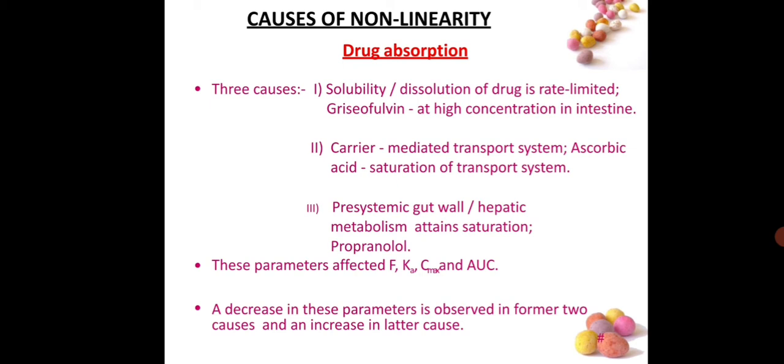So if the drug is metabolized more in the hepatic region, the concentration reaching the systemic circulation is less. Sometimes it does not even reach the minimum effective concentration, so for that drug the therapeutic response cannot be achieved.